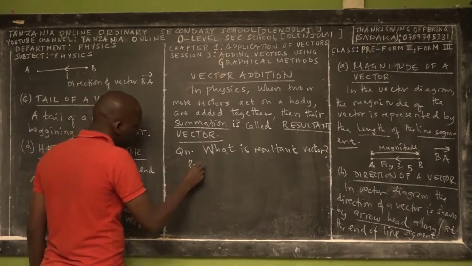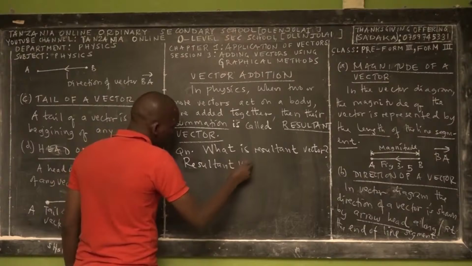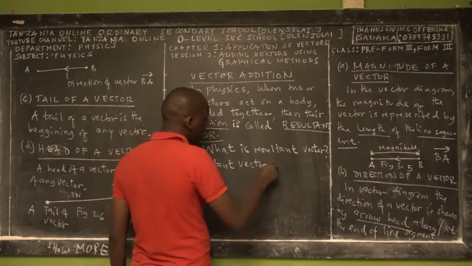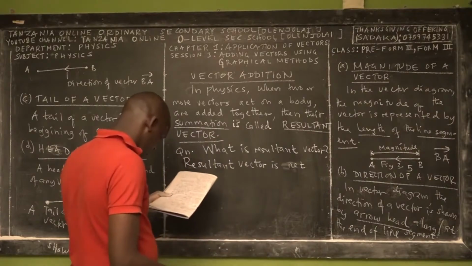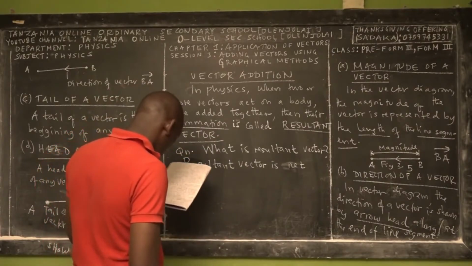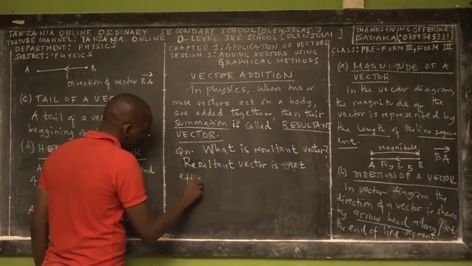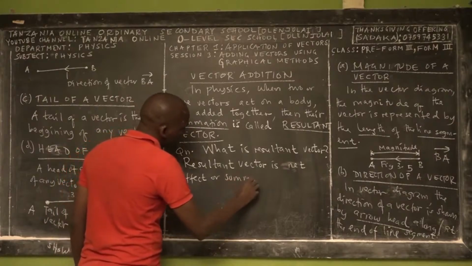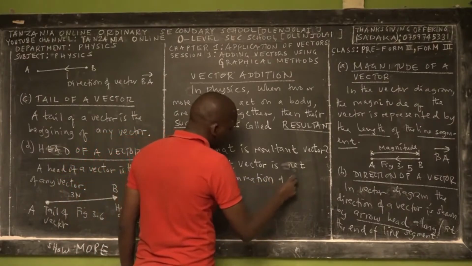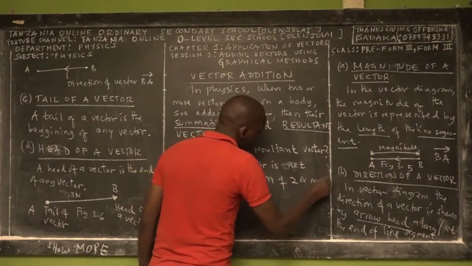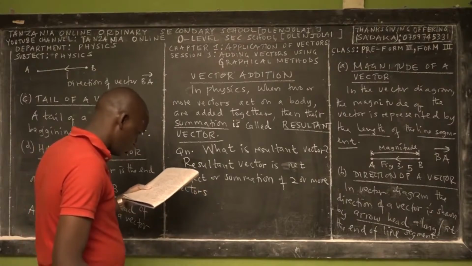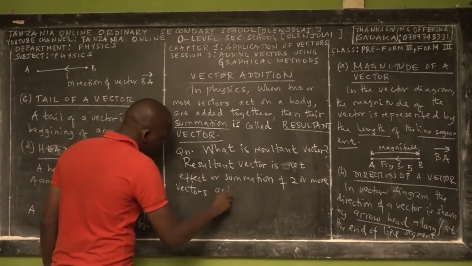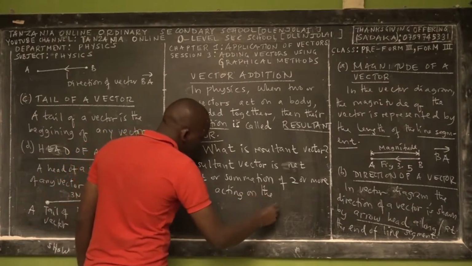Resultant vector is a net effect or summation of two or more vectors acting on the same body.